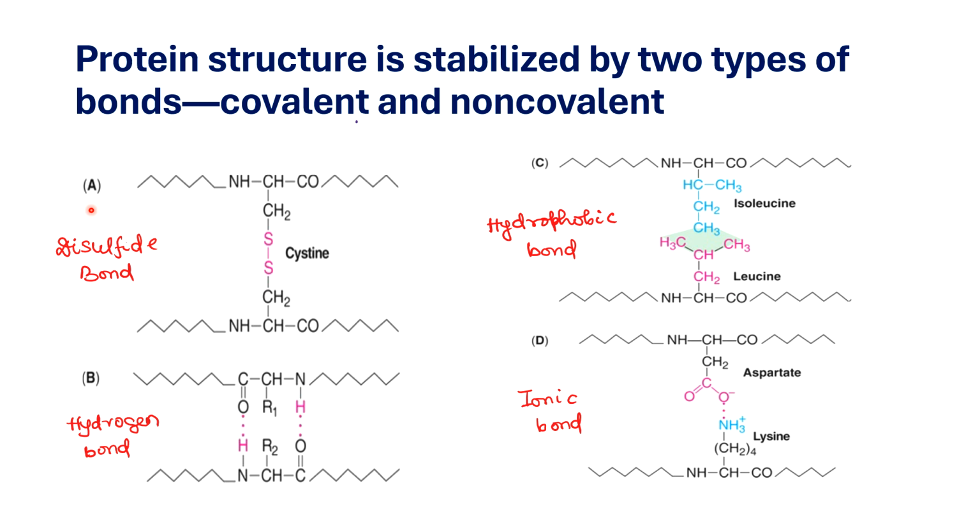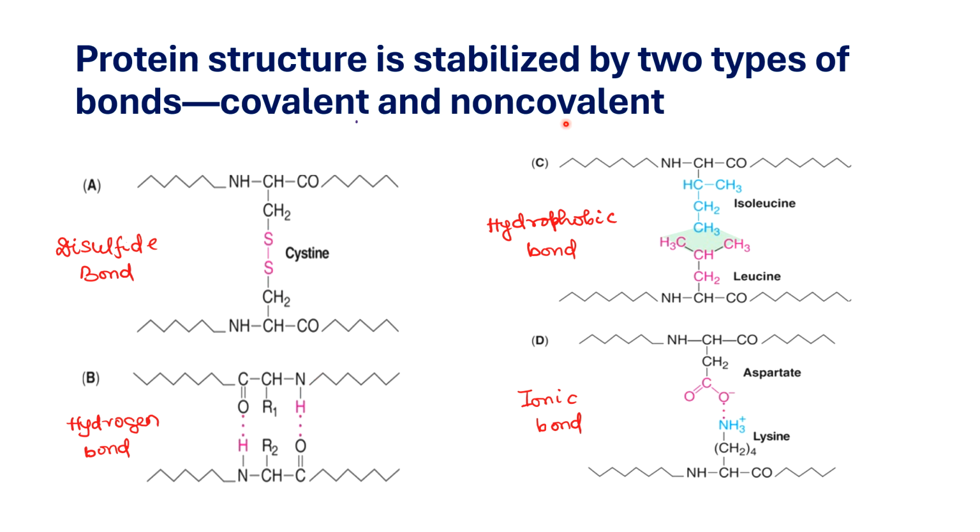Apart from that, you have the disulfide bond, which is an example of a covalent bond. Disulfide bonds will be present between amino acids which have sulfur in them. That example is cysteine. So two cysteines will make a bond with each other to form cystine. That is present in your tertiary and quaternary protein structure, right?